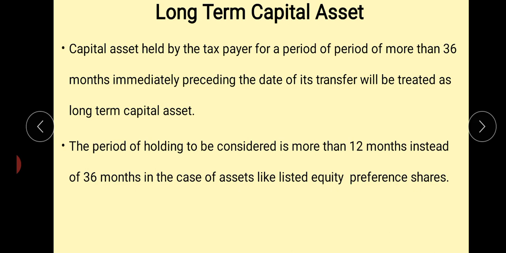In the case of shares or listed securities, UTI, units of equity oriented funds, and zero coupon bonds, up to 12 months is short term, more than 12 months is long term. But in unlisted shares or securities, up to 24 months is short term, more than 24 months is long term. Clear? The period of holding is considered as more than 12 months instead of 36 months in the case of assets like listed equity and preference shares that we have discussed.